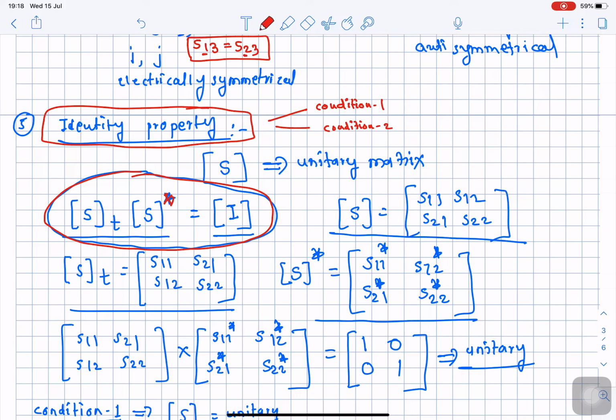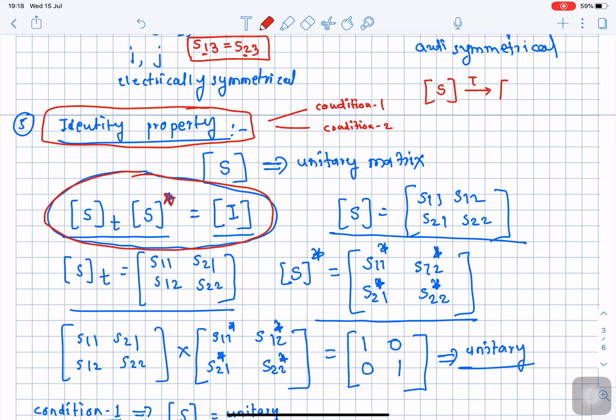Let us say S is the original matrix. Taking the transpose means you interchange the rows with the columns and the columns with the rows, vice versa.